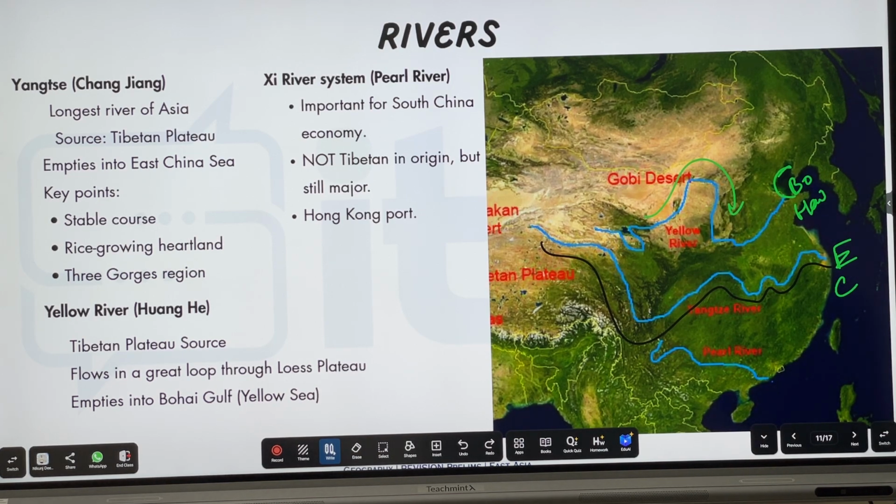It is a part of the Yellow Sea. Yellow River flowing into Yellow Sea. Pretty easy. Finally, we have the Pearl River of South China. The city of Hong Kong is somewhere on its coast. That's all it's important for. Pearl River, Hong Kong port.